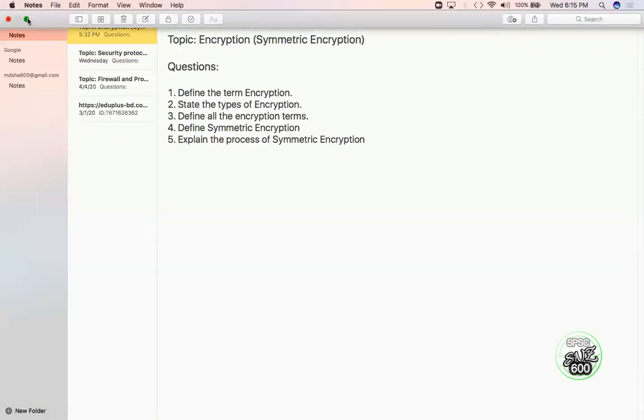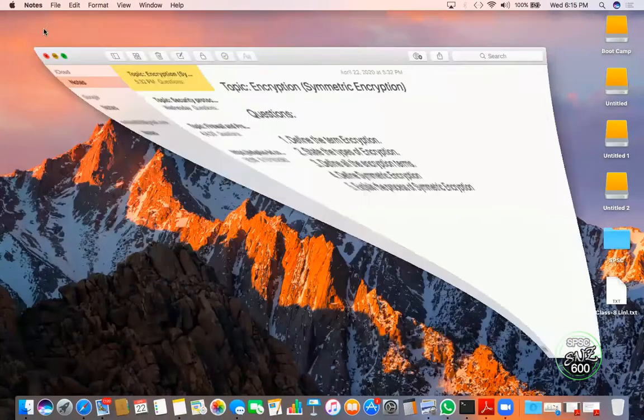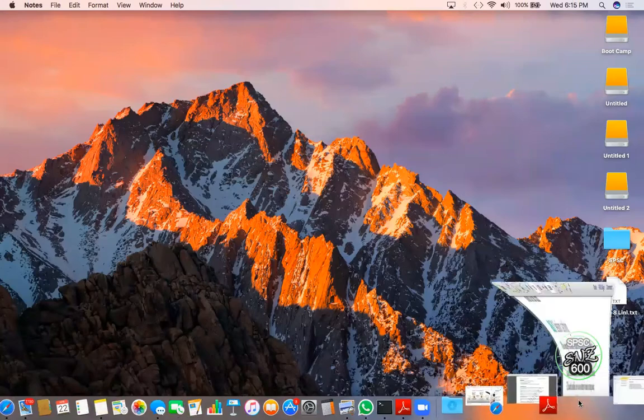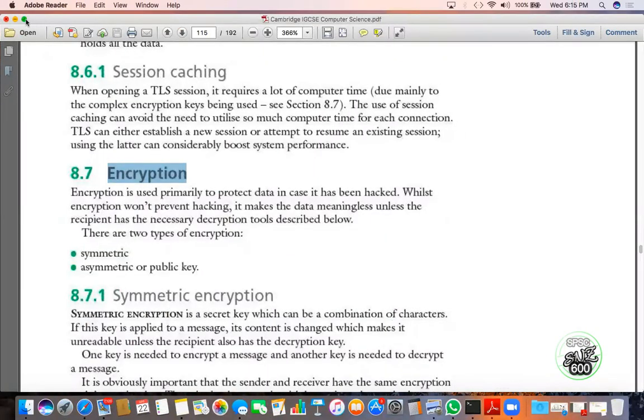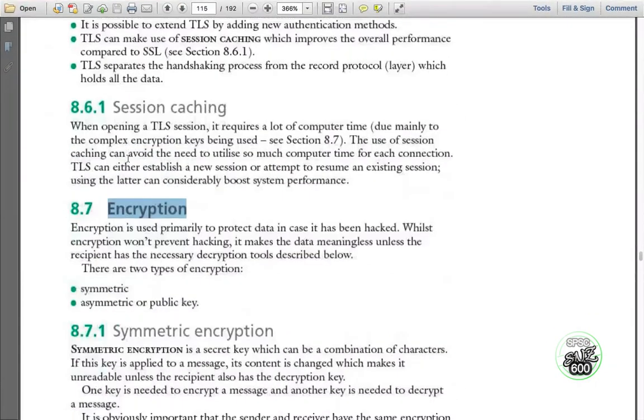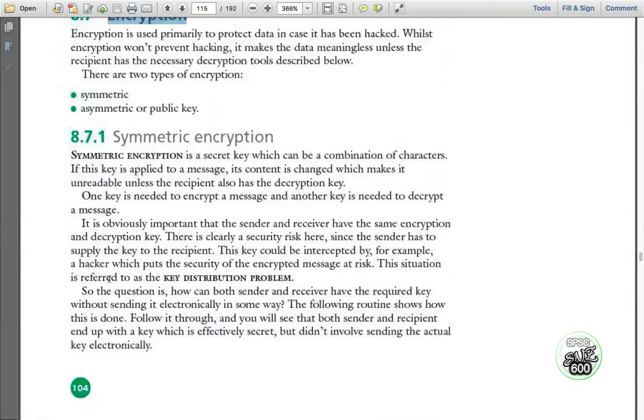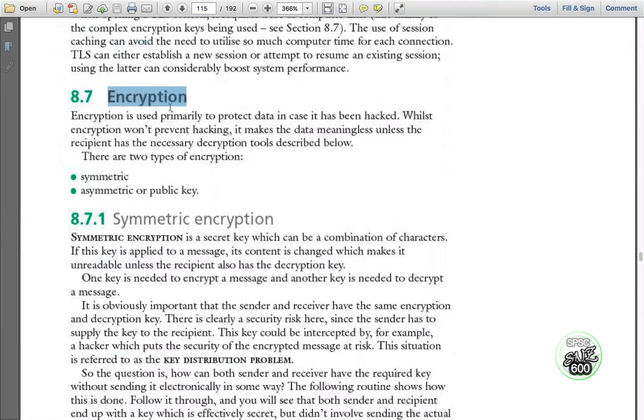So now, take your computer, textbook, and classwork copy. Go to page number 104 of your textbook. Here you are, encryption. Encryption is used primarily to protect data in case it has been hacked. Encryption won't prevent hacking, but it makes the data meaningless unless the recipient has the necessary decryption tools described below.